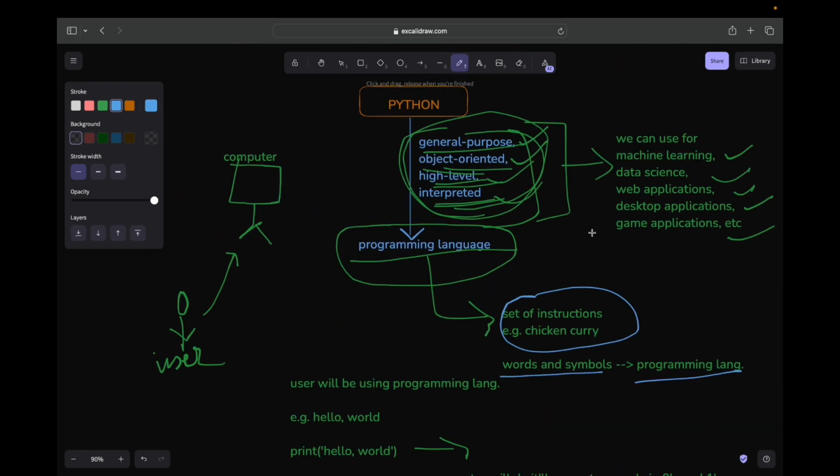Okay, so I think that's it for today. In the next video we will see these features, like what is general purpose, object oriented, high level, interpreted. And we will also talk about the history of Python, like how Python got its name, where Python came from, and when Python came. We will talk about all of these things in the next video.